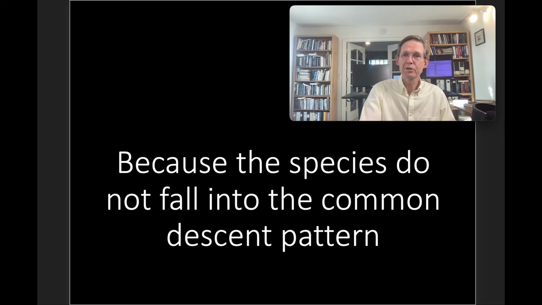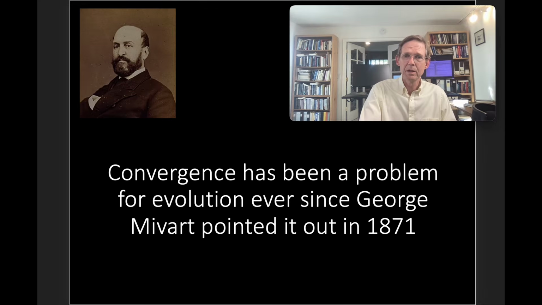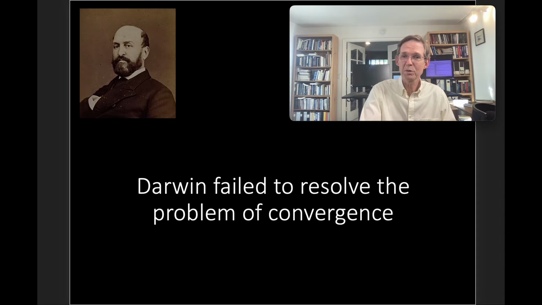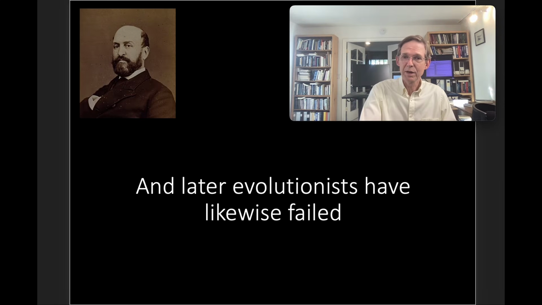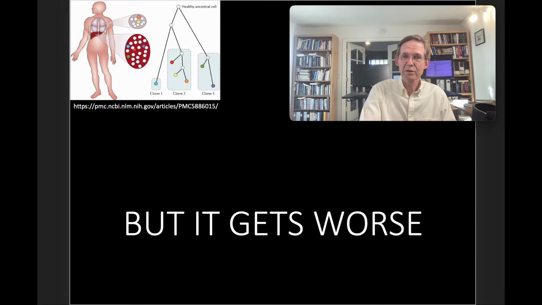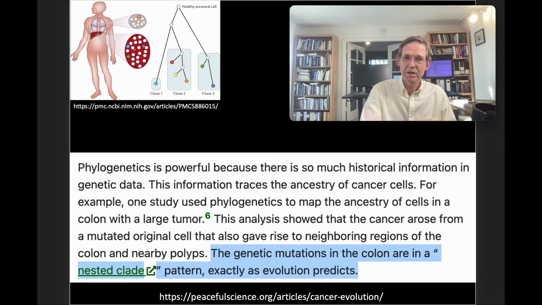Why? Because the species do not fall into the common descent pattern. Convergence has been a problem for evolution ever since George Mivart pointed it out in 1871, and Darwin failed to resolve the problem. And later evolutionists have likewise failed to solve the problem. Let's move on because it gets worse still.